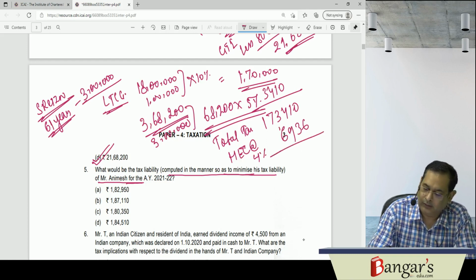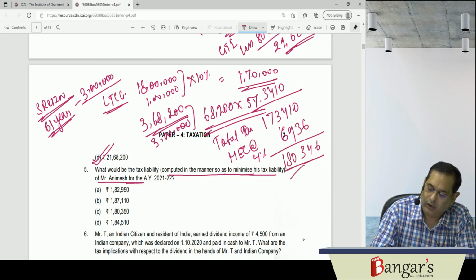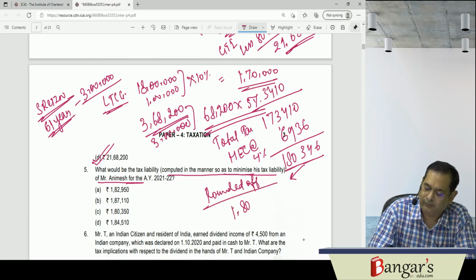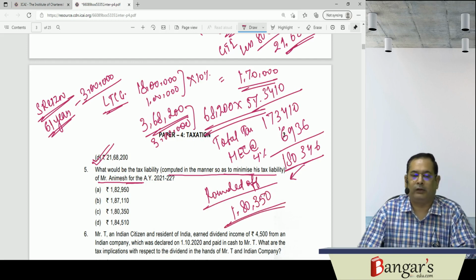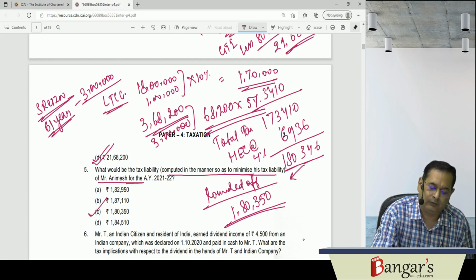The total is 180,346. Rounded off will give you the liability of 180,350. So his tax liability will be 180,350.